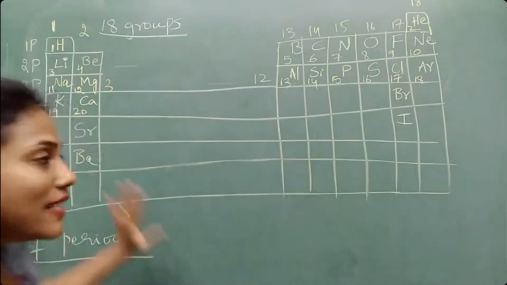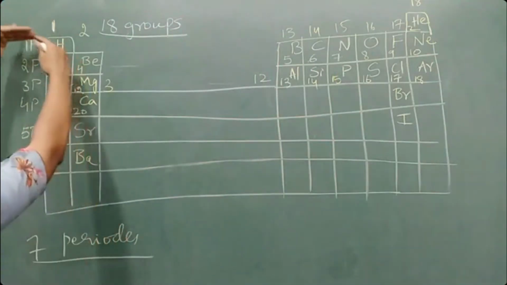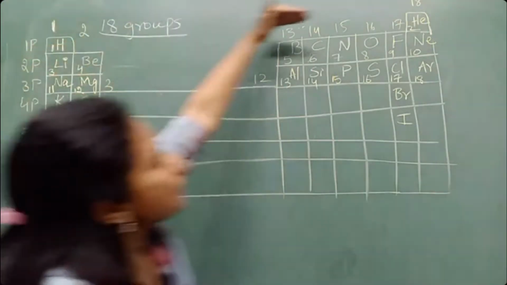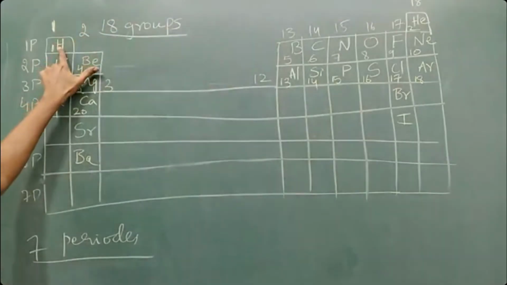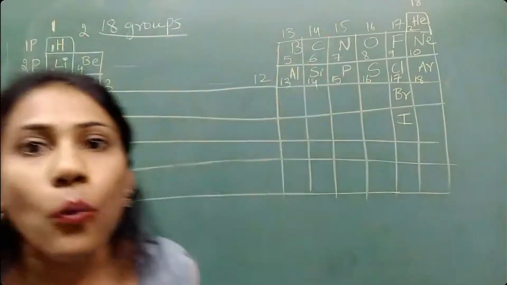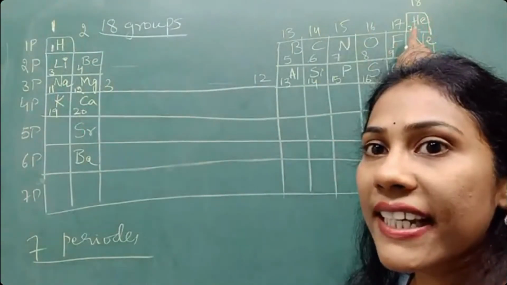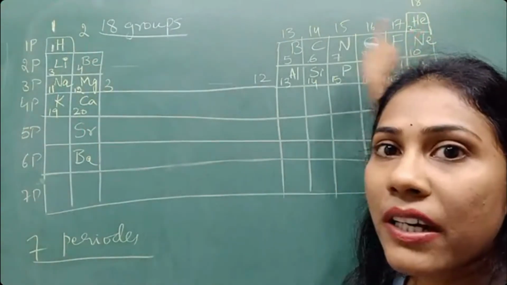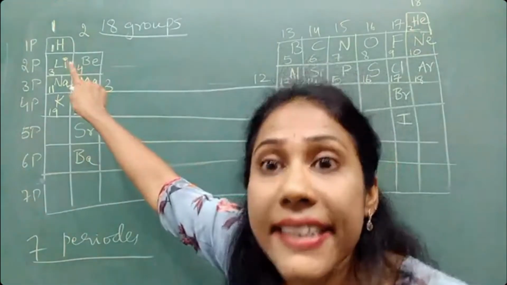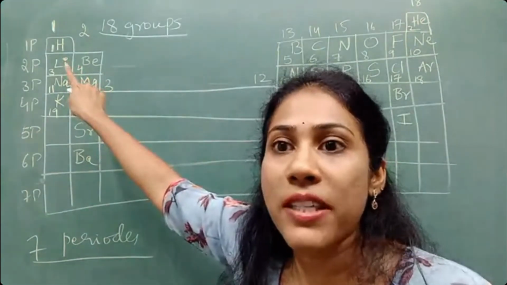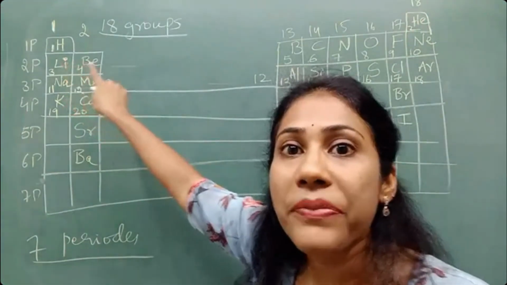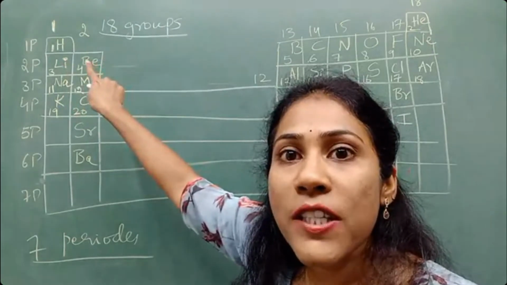Look here, the first period, that means in the first horizontal row only 2 elements will come. Roll number 1 is for hydrogen, roll number 2 is for helium. He means helium. Li means lithium. Write down their full forms if you don't know. Next element, roll number 4, is for beryllium.